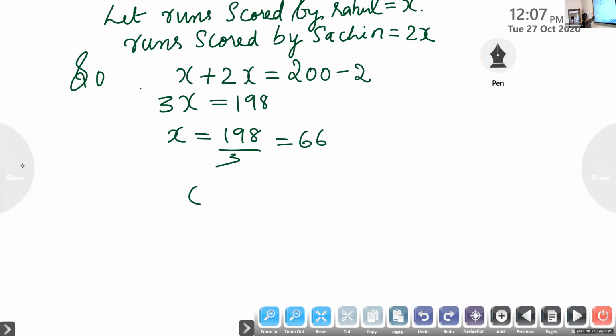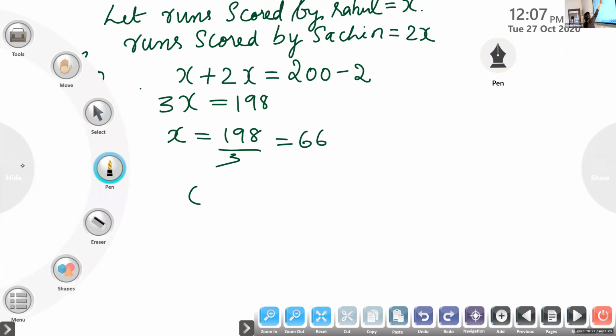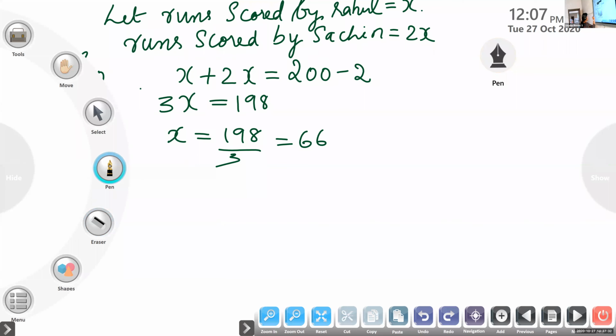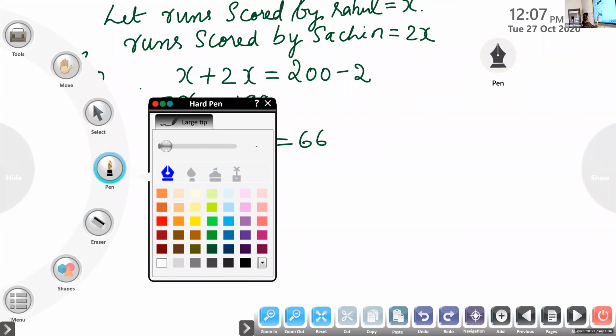So our question is, see the question. Question is what? We are asked to find out the runs of each one. So we have to find out that also. We found x, but that doesn't mean it is the answer. We have to write.